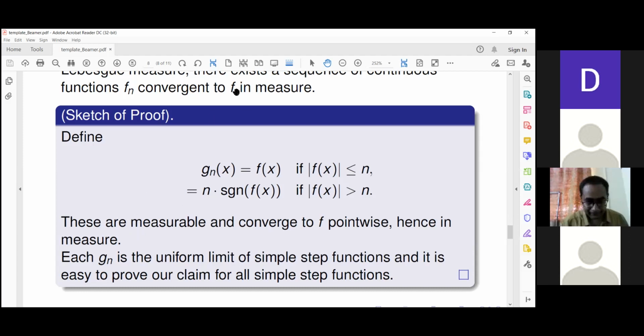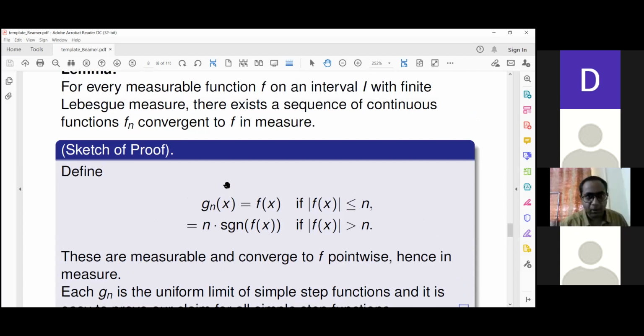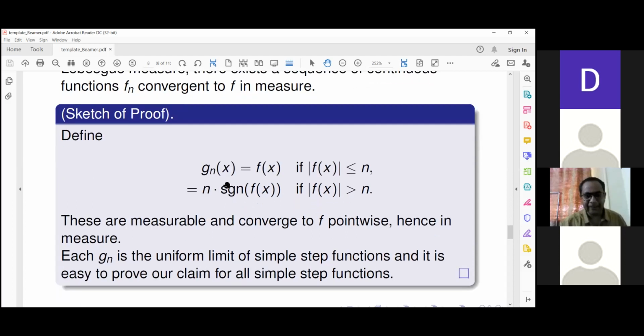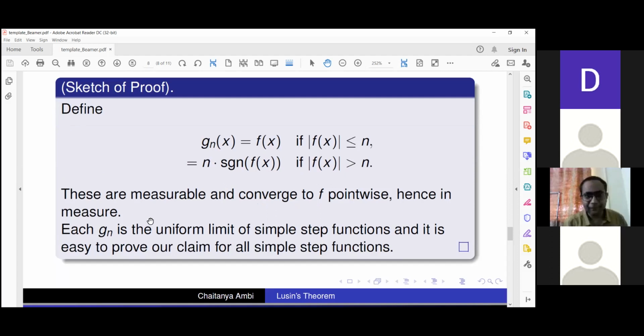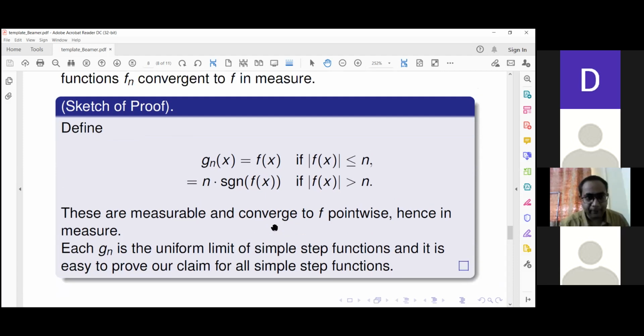Because f is measurable, it will split into this part, f plus and f minus being further uniform limits of simple functions. And so f is measurable. Basically, it is nothing complicated. I'm just unwinding what a measurable function means. So gn is approximating f up to a cutoff level. So all these are uniform limits of simple step functions. Why uniform limit? Because this interval has finite Lebesgue measure.